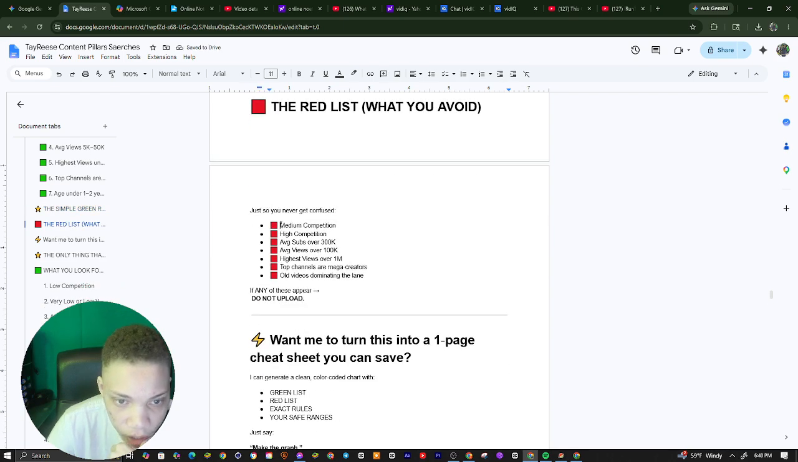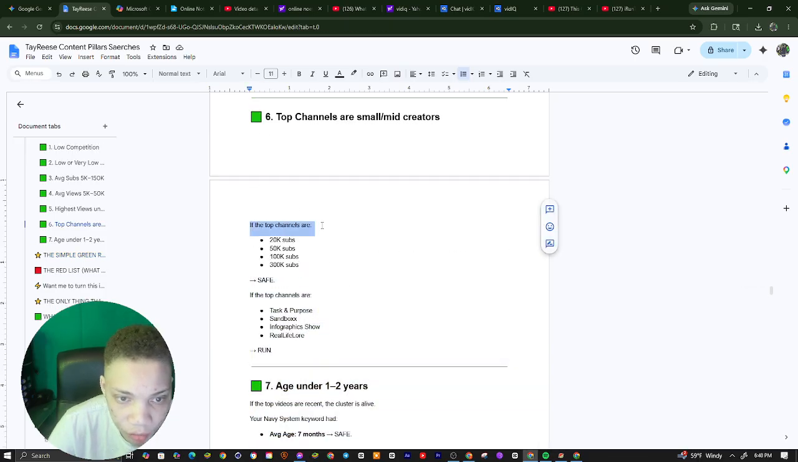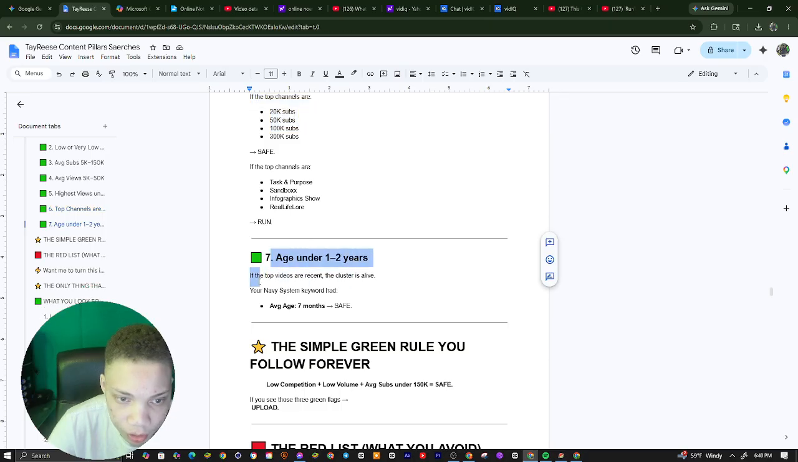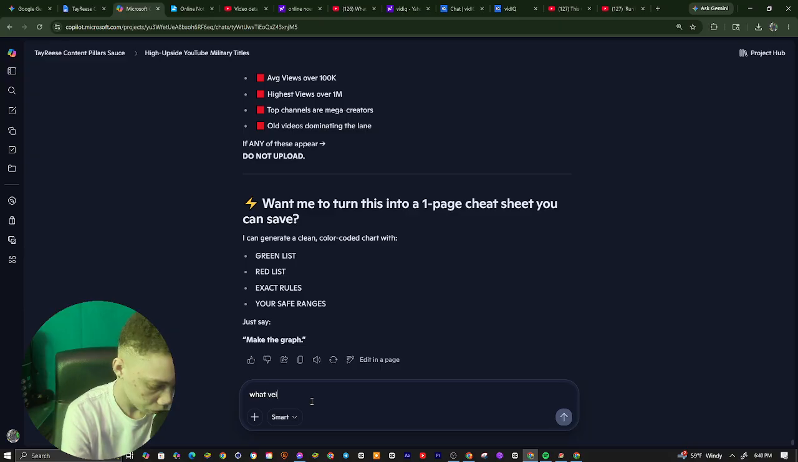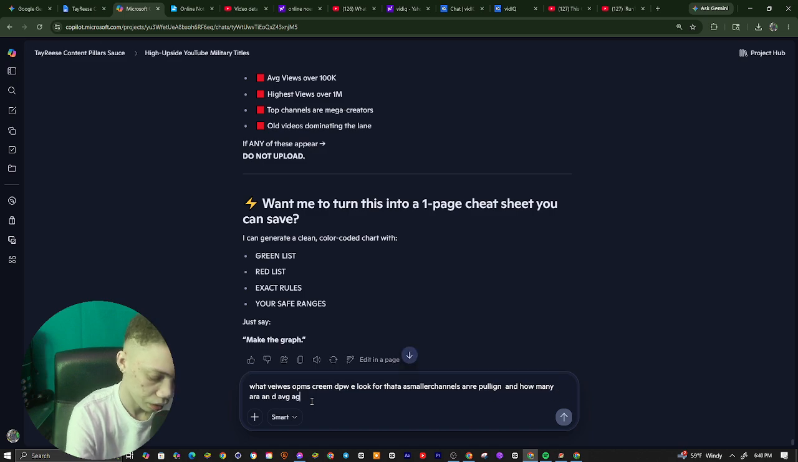Alright, so you see medium, so you never want to go for this. You're going to get views out, but you can see if the top channels right here are 20K, and the age under 2 years is the top channels recently. All right, so we can ask it, what views on screen do we look for that smaller channels are pulling? And how many years of average age do we avoid?